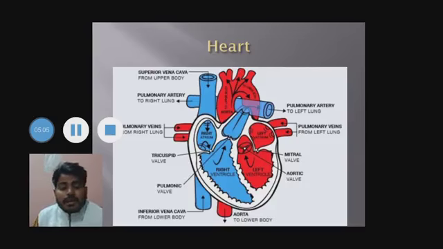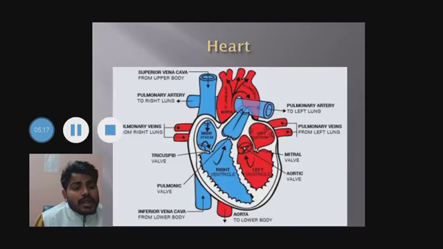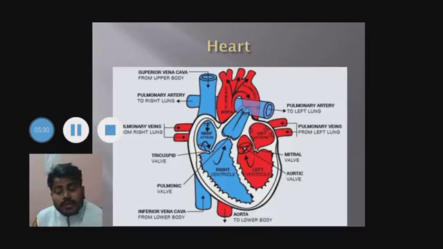The right auricle sends the deoxygenated blood to the right ventricle through the tricuspid valve. The right ventricle sends all the collected blood to the lungs to purify it through the pulmonary arteries.